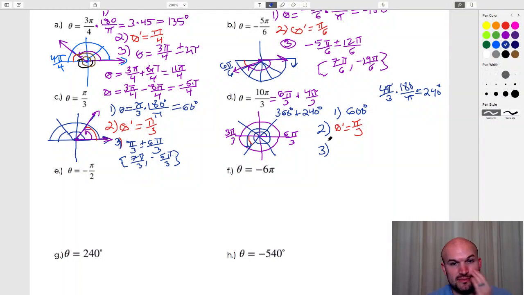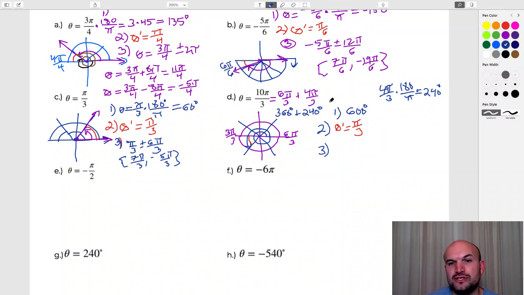Now, number 3 is interesting because we're at an angle that is greater than a revolution. If we add 2 pi to this, we're just going to keep on getting larger and larger numbers. So rather than adding, if we just subtract 2 pi from there, if you took 10 pi over 3 and subtracted 6 pi over 3, you're just going to get 4 pi over 3. So there's already your one positive coterminal angle.